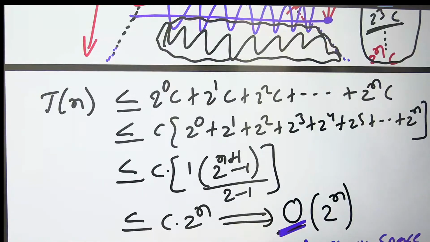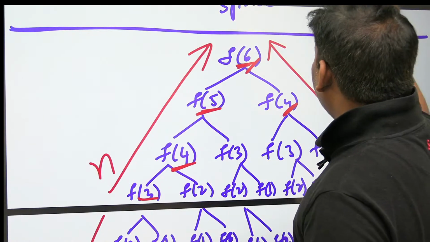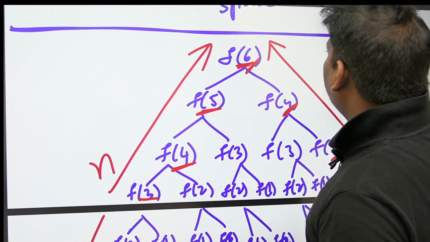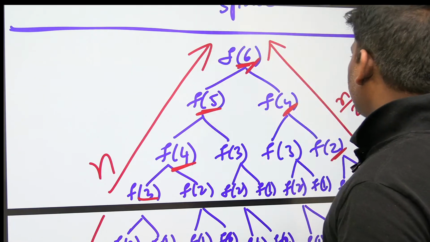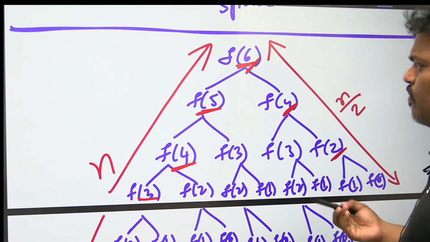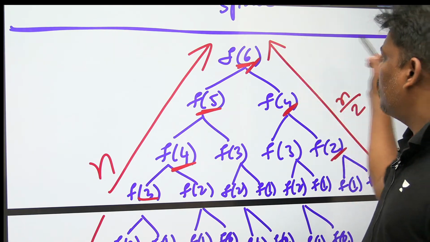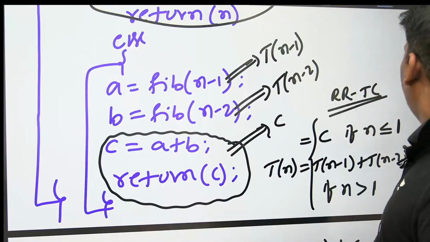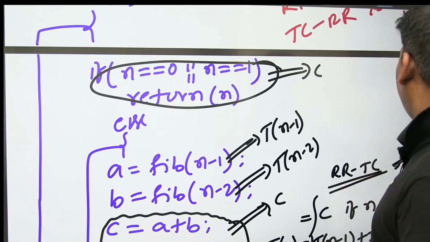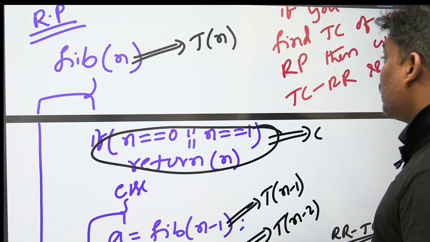And one more, Fibonacci of n. See this one, Fibonacci of 6. Some people are asking, sir, why did the time complexity become 2 power n? What is the reason? You can see here also, both are the same. So remember one function call. Can you say what is the name of this function call? Name of this function is Fibonacci of n, time complexity Tn.